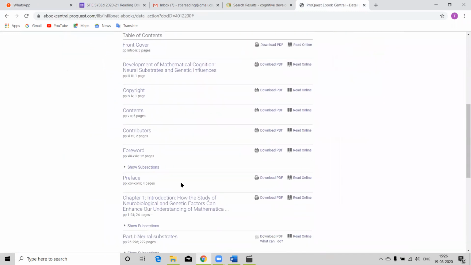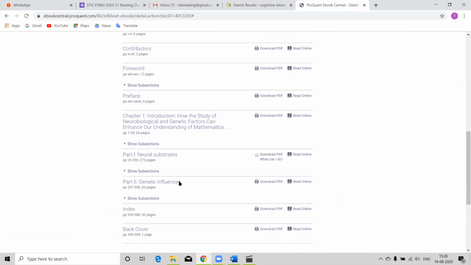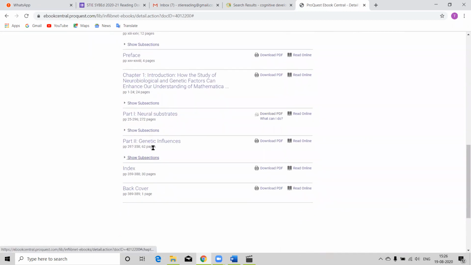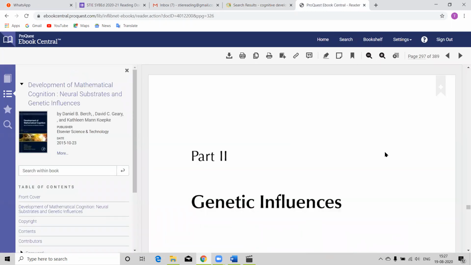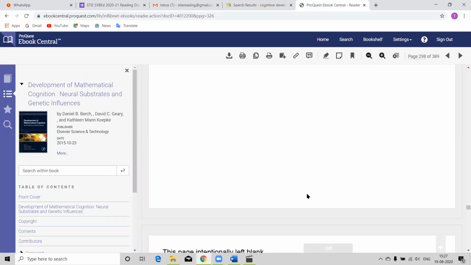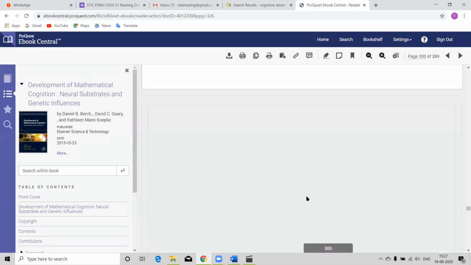Suppose now this is the content page. Every chapter I can read online also, download also. Suppose I want to read this chapter, genetic influence. See how I can read online. The chapter is open in front of me and I can scroll down and read the pages.